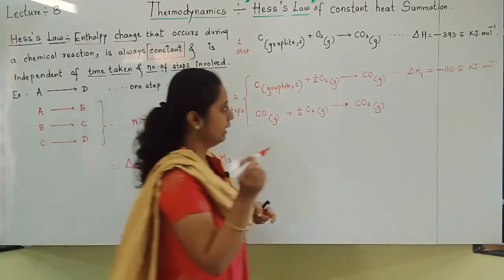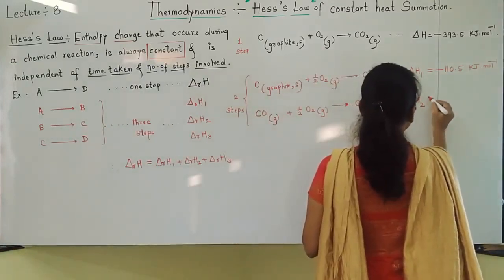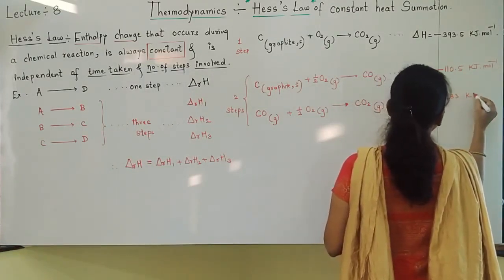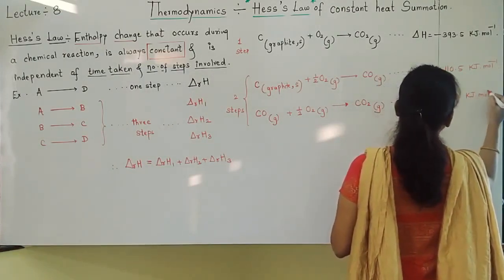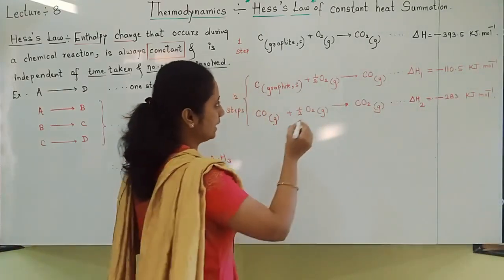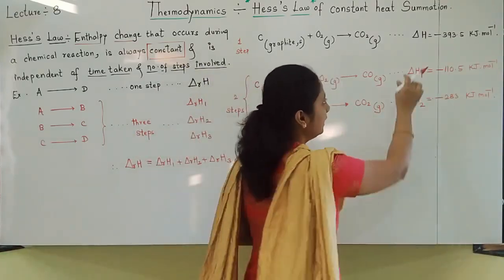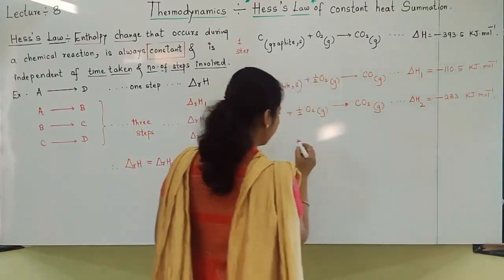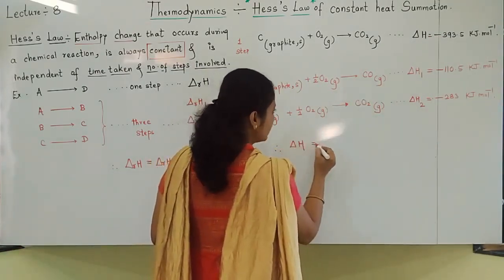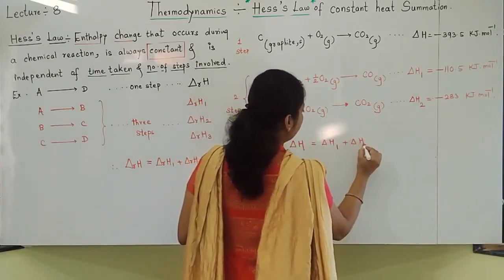Now the delta H value I will write. Delta H value is minus 283. So you can understand that if you add these two values, you will get the same value. We can conclude that delta H is equal to delta H1 plus delta H2.